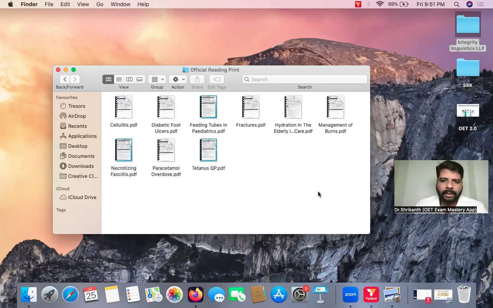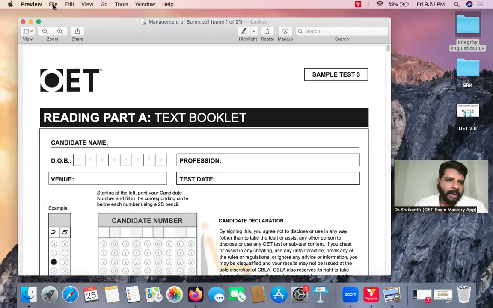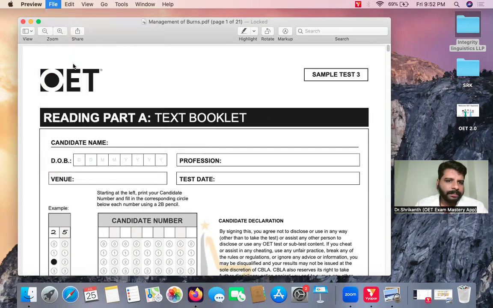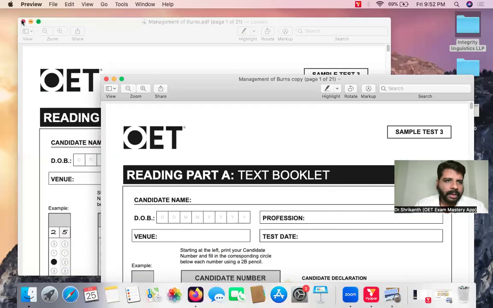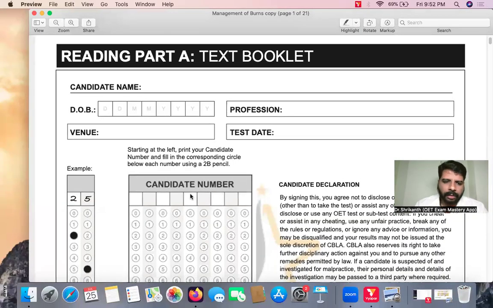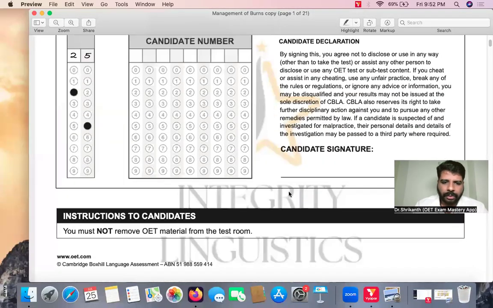How about we take C, right? Management of bones, shall we take? So this is definitely Cambridge University material, and this is exactly how your real examination will look. Your real question paper will look exactly like this. So there will be a lot of rules over here. You will have to write candidate number, profession, candidate declaration, and your signature over here.